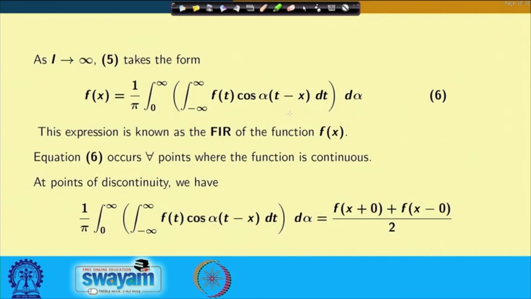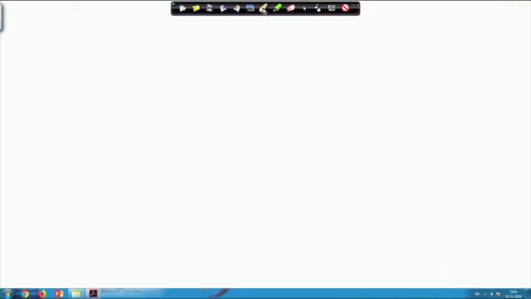Now, let us expand the integral in the given equation, this cos of alpha into (t minus x). We want to further investigate this equation 6. So, we will expand this cos of alpha into (t minus x), which you can write down as cos of alpha t into cos of alpha x plus sin of alpha t into sin of alpha x.